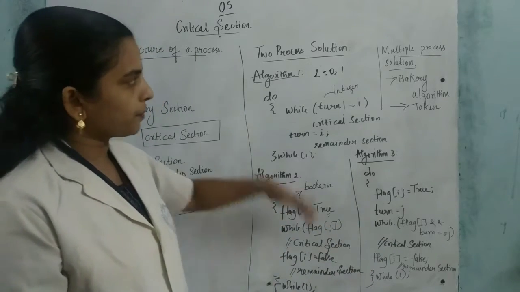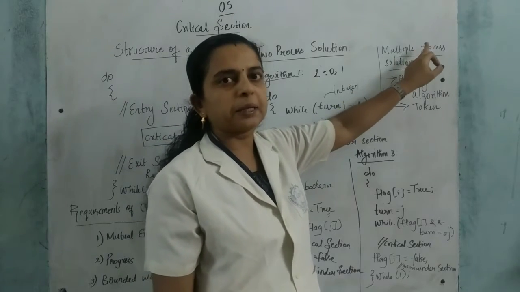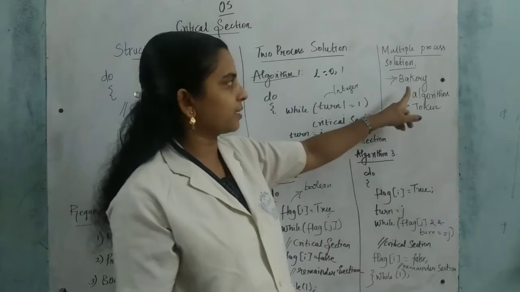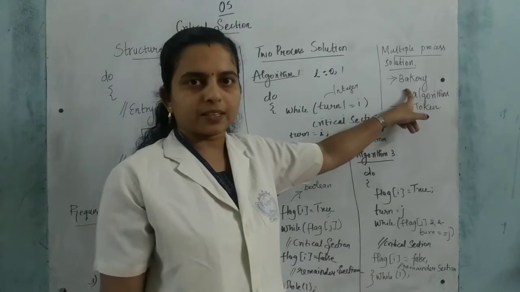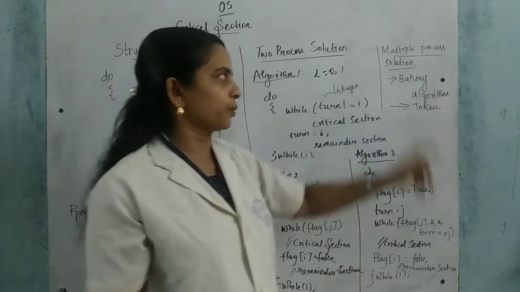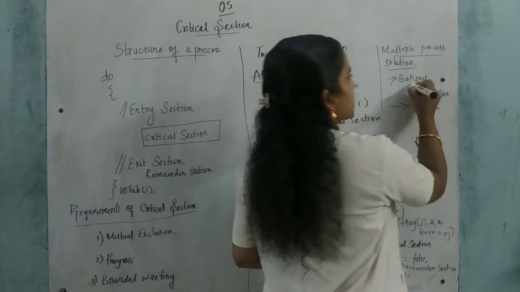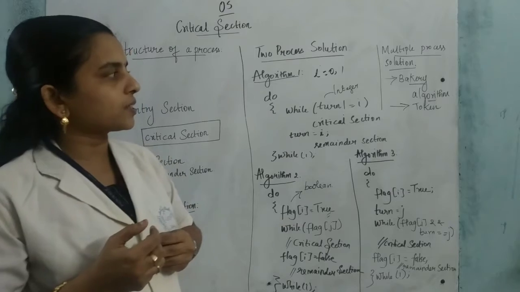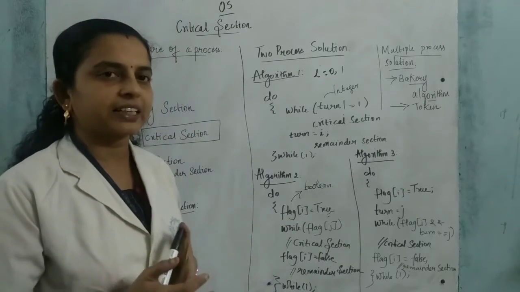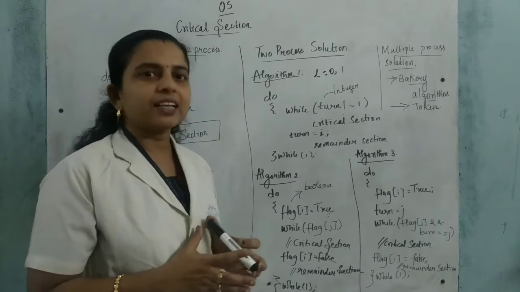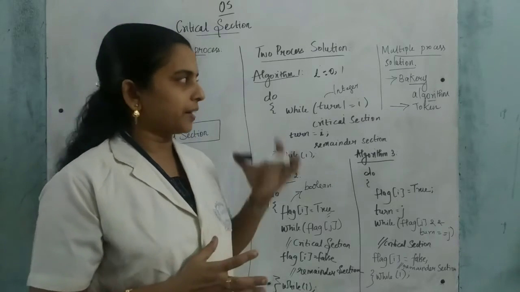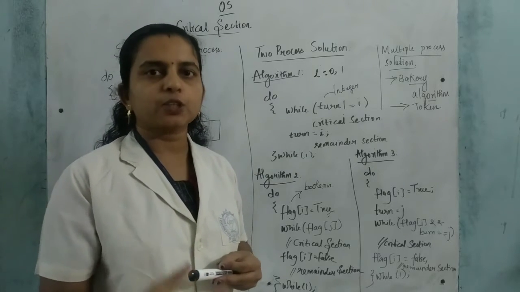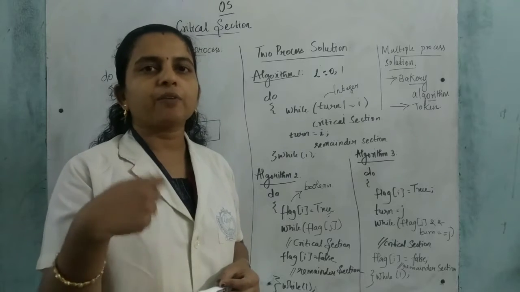Okay. And apart from this, we have another solution, that is the multiple process solution. Here we have seen these three for two processes, and here we can see one for more number of processes. For process n we can consider this algorithm, and this algorithm is called the bakery algorithm. Here the concept is that a token system is maintained. Nowadays bakeries are not following this, but the bakery algorithm is like: if so many people are entering to buy something, everyone is given some token.